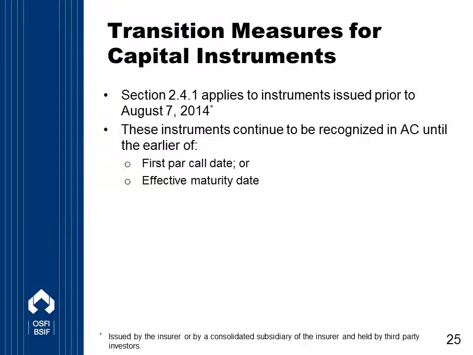The transition measures outlined in LICAT section 2.4.1 apply only to instruments issued prior to August 7, 2014 that don't meet the LICAT qualifying criteria but met the previous, that is before August 7, 2014, MCCSR guideline criteria. These instruments continue to be recognized in available capital until the earlier of the instrument's first par call date or effective maturity date.